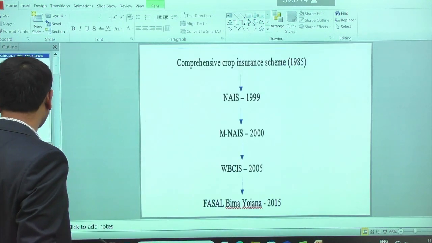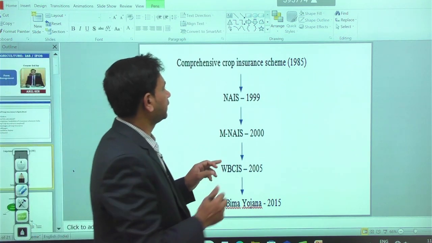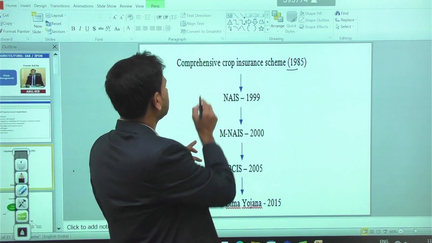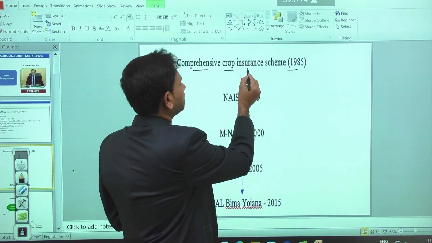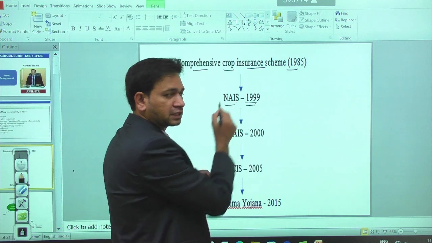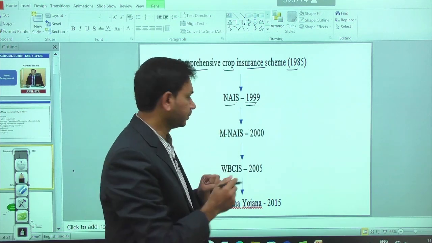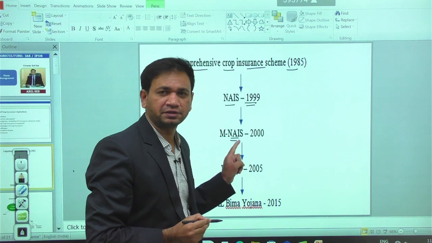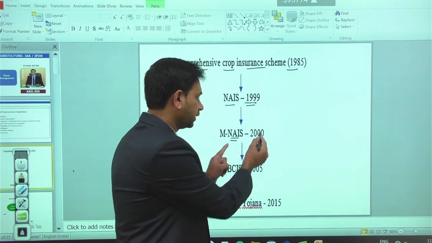So we said that from 1985, right? In 1985, the first ever insurance scheme in agriculture was the Comprehensive Crop Insurance Scheme. Then again in 1998, we got the National Agriculture Insurance Scheme. Again, according to the changes in society, we got the Modified National Agriculture Insurance Scheme in 2000.